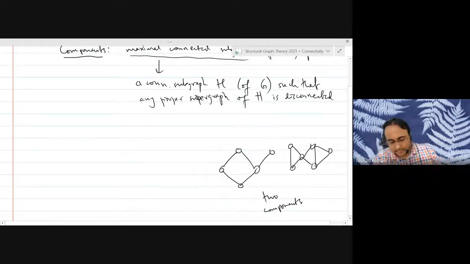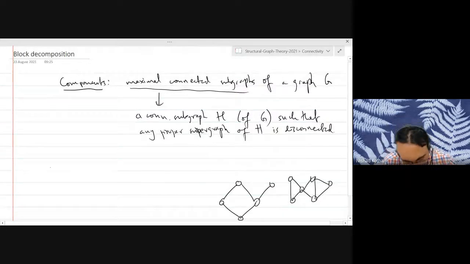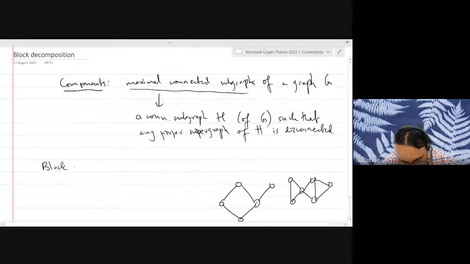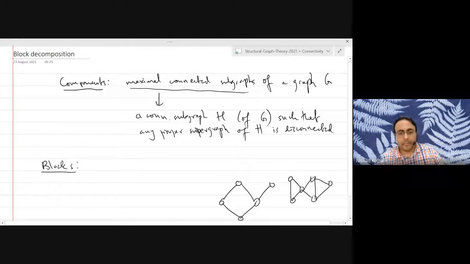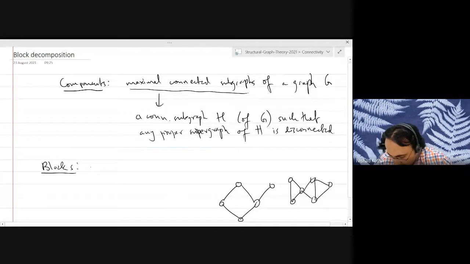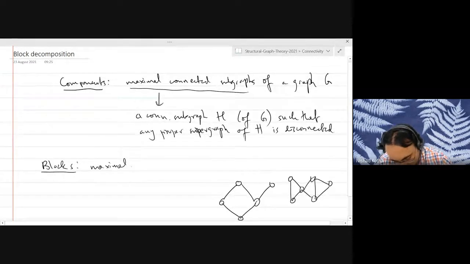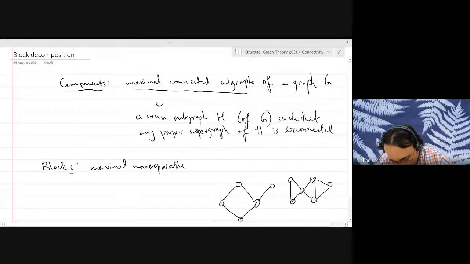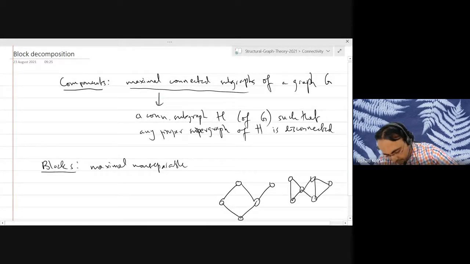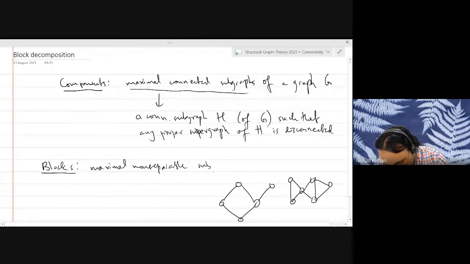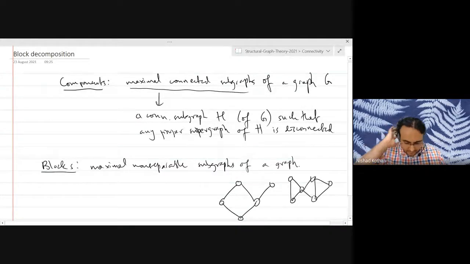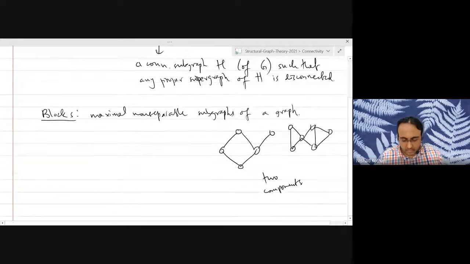But now we can define blocks of a graph using the same idea. The blocks of a graph are the maximal non-separable subgraphs of a graph. So can anybody tell me how many blocks are there in this graph?